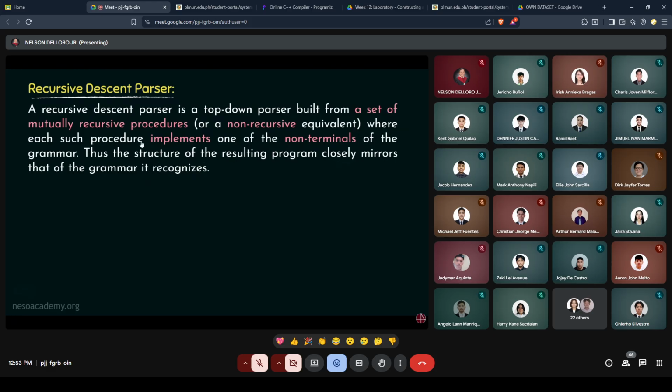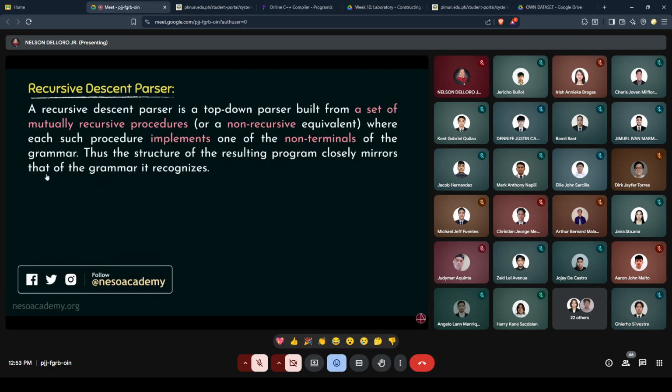Now, the procedures will actually implement all the non-terminals of the grammar. Yes, that's correct. Basically, in a grammar, we have terminals and non-terminals. So, all the non-terminals in all the production rules of the grammar will have different procedures. And this way, the structure of the resulting program will closely mirror the grammar it is supposed to recognize.